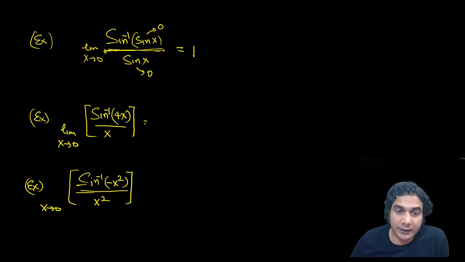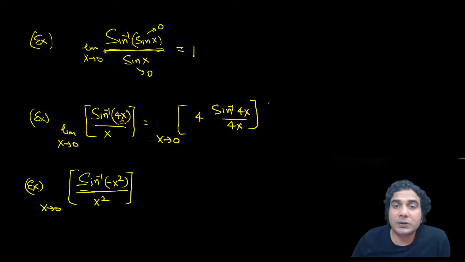Now next one. Now because there is a greatest integer in here, before taking the limit, in this case you will have to use that 1 plus or 1 minus. You need to know it precisely whether it is 1 plus or 1 minus. So if it is sine inverse of 4x, you need to make 4x in the denominator also. So sine inverse of 4x upon 4x, first write this and multiply it by 4. And x is approaching 0. What we have studied is that sine inverse of x upon x when x approaches 0 is 1 plus.